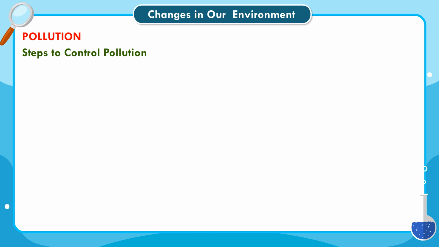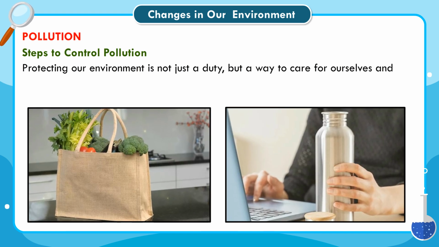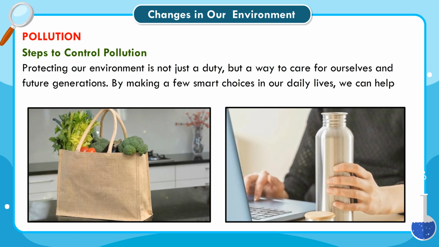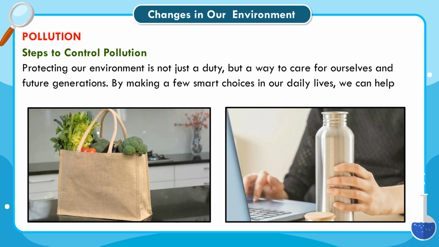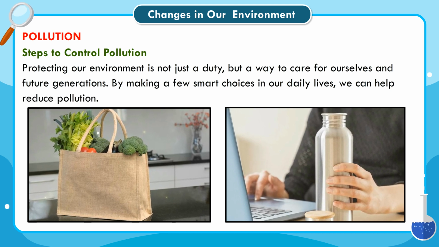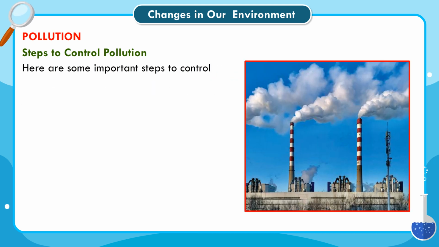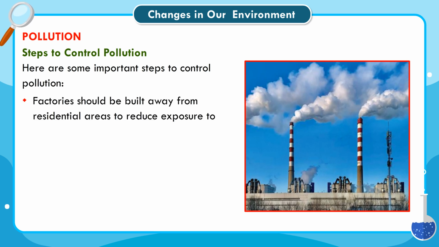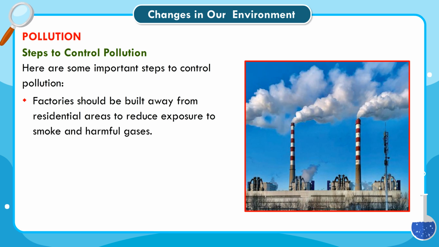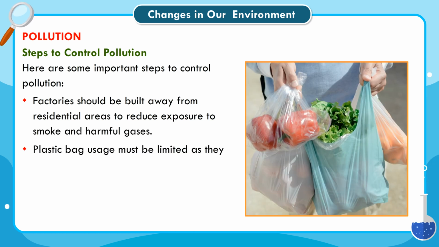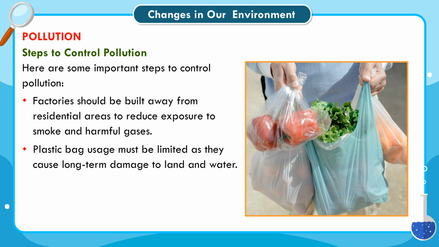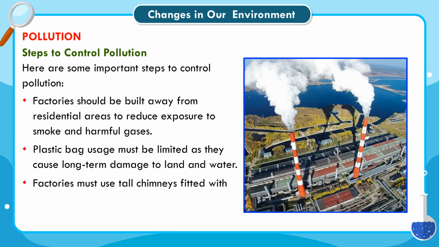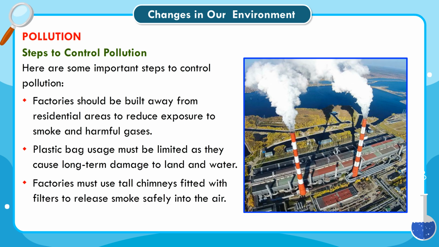Steps to control pollution. Protecting our environment is not just a duty, but a way to care for ourselves and future generations. By making a few smart choices in our daily lives, we can help reduce pollution. Here are some important steps to control pollution. Factories should be built away from residential areas to reduce exposure to smoke and harmful gases. Plastic bag usage must be limited as they cause long-term damage to land and water. Factories must use tall chimneys fitted with filters to release smoke safely into the air.